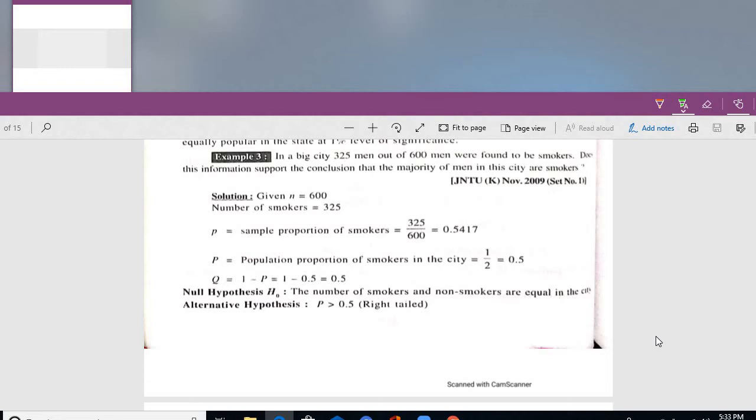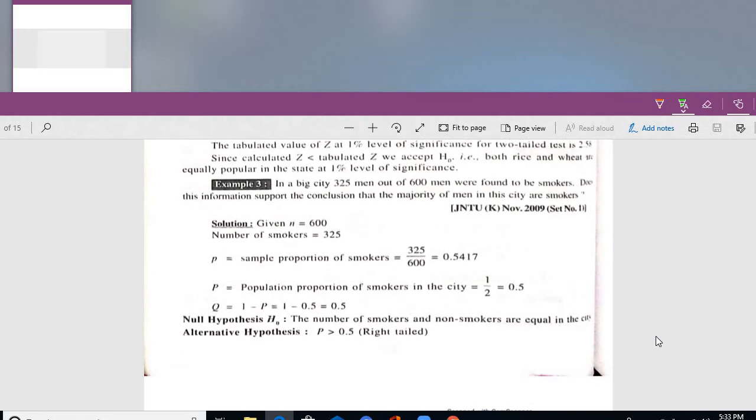Alternative hypothesis. Read the question once again, this is very important. Does this information support the conclusion that the majority, the word majority is used. Majority means more than, so a right tail test you have to apply. If he gives minority of men, it is P less than 0.5. If he gives less of men, you have to use a left tail test. Here majority is given, so P greater than 0.5. This you have to remember, it is very, very important.